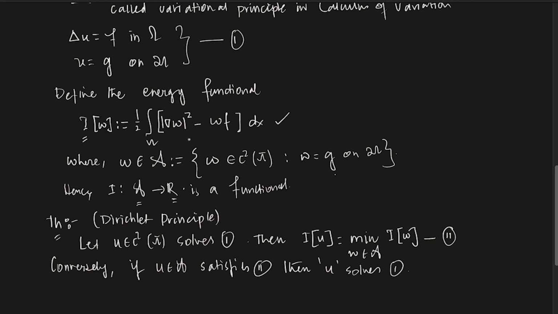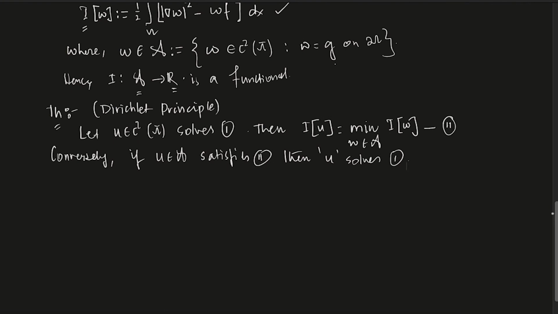Conversely, if you can find a minimizer, so basically it's saying that if you can find a u in this set A which satisfies this, it means that there is a function u where I is attaining its minimum, that is u. So if there is a function u where the minimum is attained, then you can say that that function solves (1). So both sides are true.